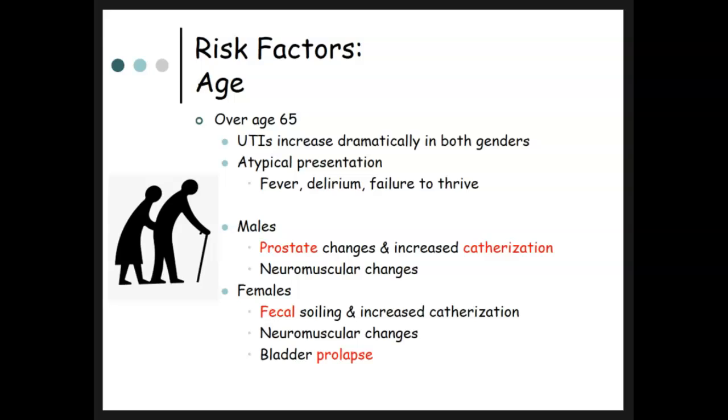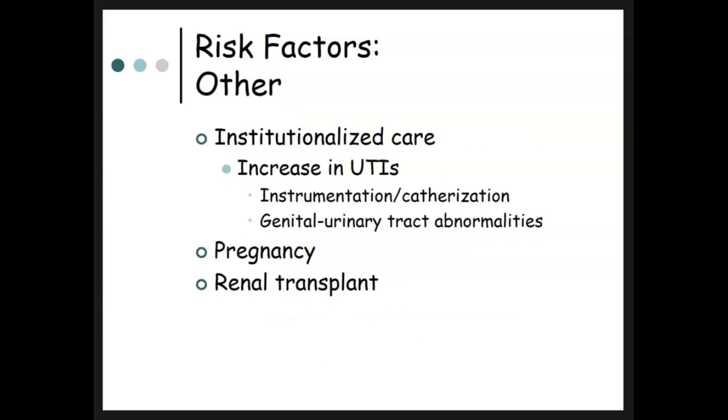There's an atypical presentation, so there may not be any indication that there's anything going on with their urinary tract system, but they can have fever, delirium, and just a failure to thrive. It's very interesting. For males, they have prostate changes and increased catheterizations. That can lead to neuromuscular changes that can increase urinary tract infections, and females can have fecal soiling and increased catheterization as well. Again, neuromuscular changes and bladder prolapse in women.